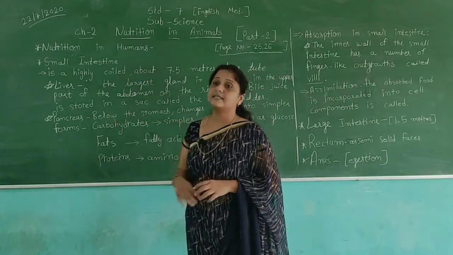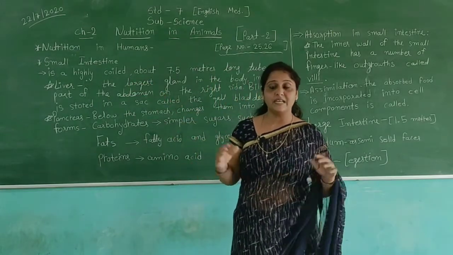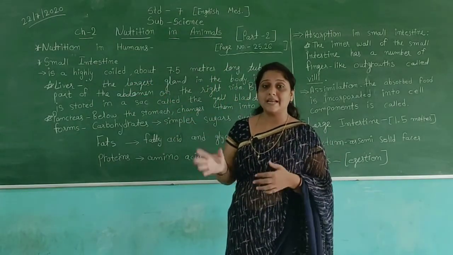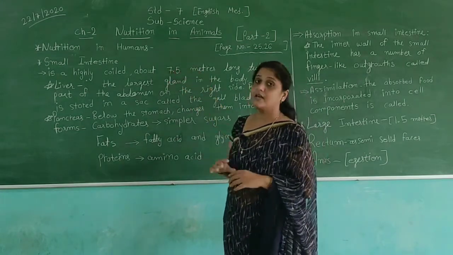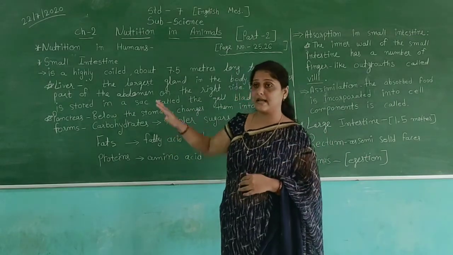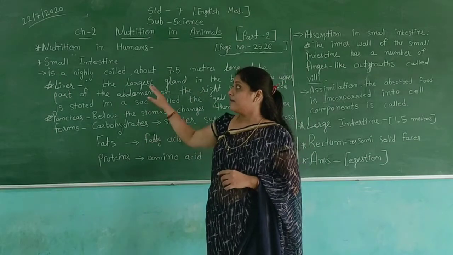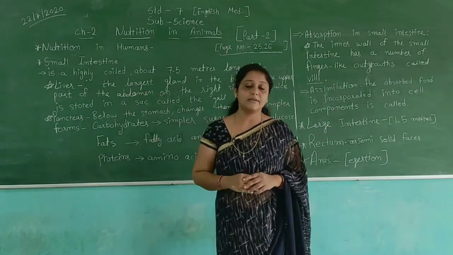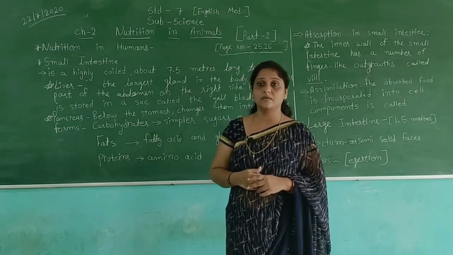The small intestine is highly coiled, about 7.5 meters in length. It is a very long tube, and its length is 7.5 meters. In the small intestine, we get the digested food which comes from the stomach.